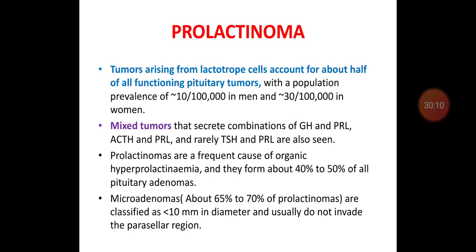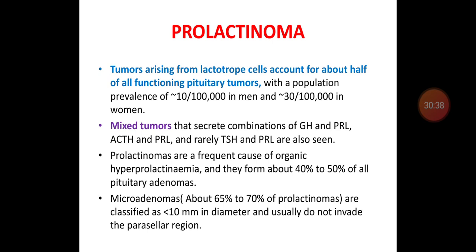Coming to prolactinoma, it is the most common type of pituitary adenoma, arising from the lactotrope. It constitutes more than 50% of all functioning pituitary tumors, with a prevalence of 10 in every 1 lakh individuals in males and 30 in every 1 lakh individuals in females.